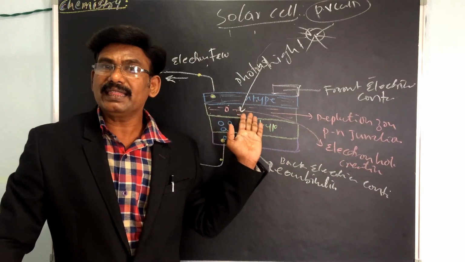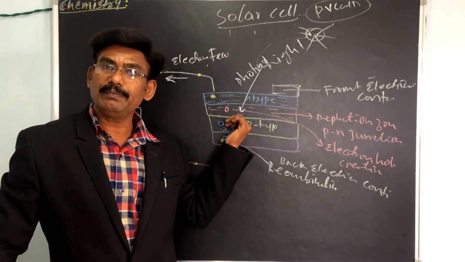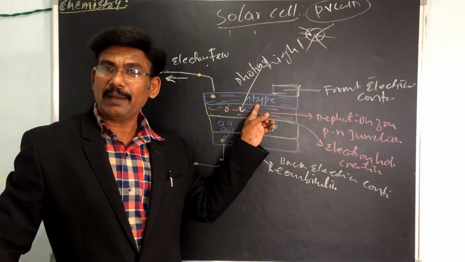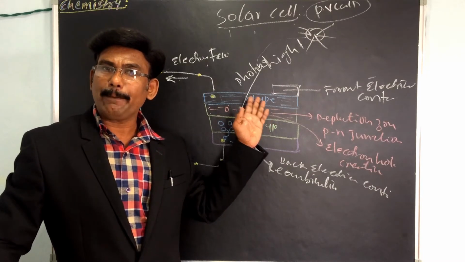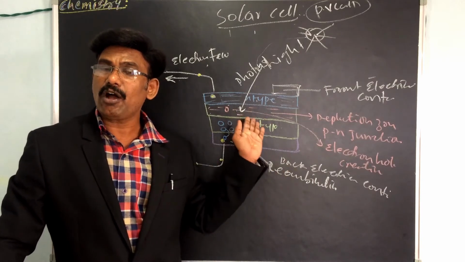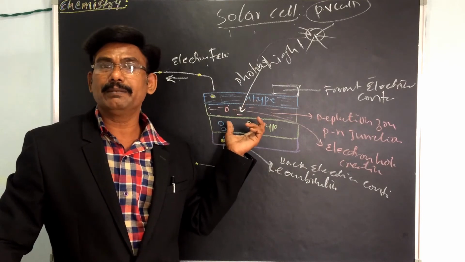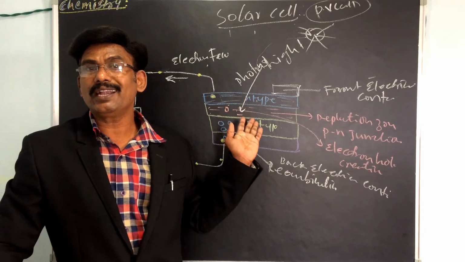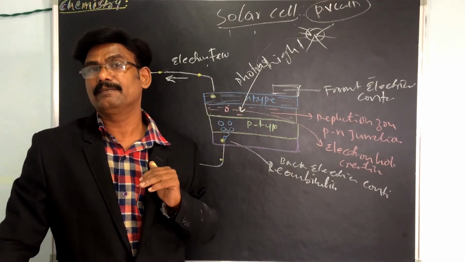A very thin layer of P-type semiconductor is grown on a relatively thick N-type semiconductor. Then we apply a few finer electrodes on the top of the P-type layer. These electrodes do not obstruct light from reaching the P-type layer.